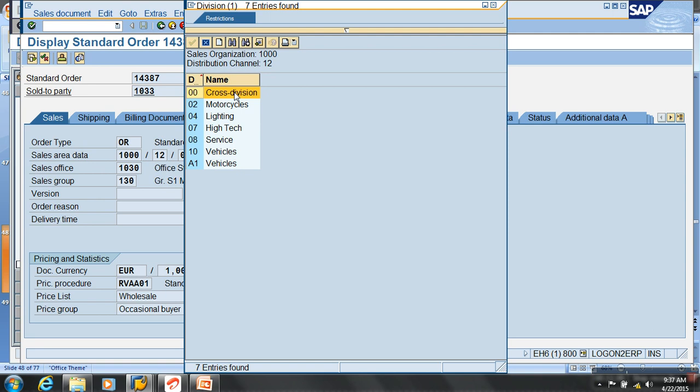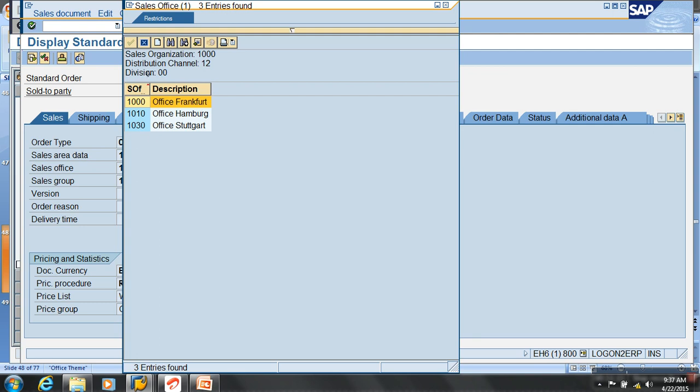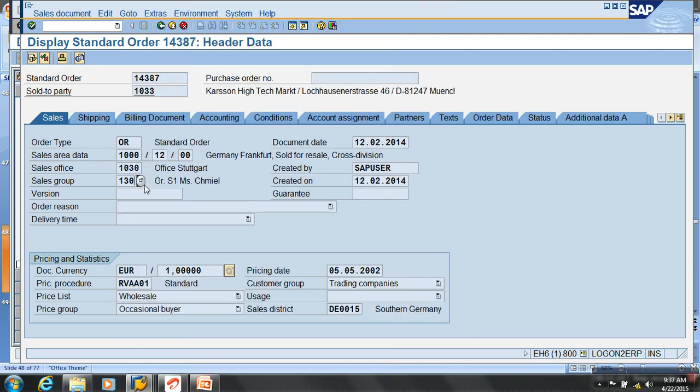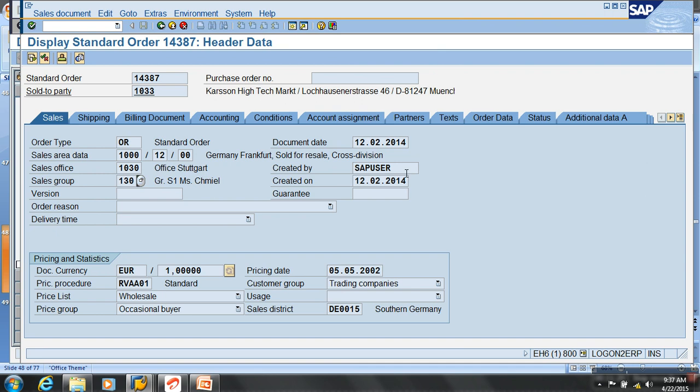So you'll have sales organization, division, distribution channel. Okay. Sales office. Which office is it? Frankfurt office. And which group have they sold in? They have got some sales group. This is all configured. This order was created by this user, on this date, and this document was created on this date.